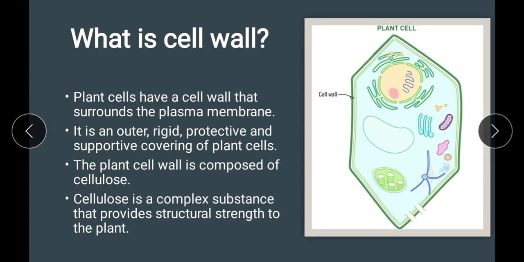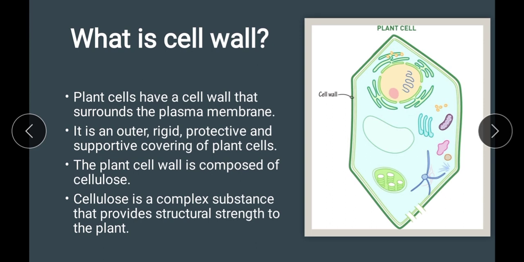What is cell wall? Plant cells have a cell wall that surrounds the plasma membrane. That is, cell wall is a structure that is present outside the plasma membrane only in the plant cells. It's absent in animals. It is an outer, rigid, protective and supportive covering of the plant cells. The cell wall is composed of cellulose. And what is cellulose? It is a complex substance that provides structural strength to the plant.